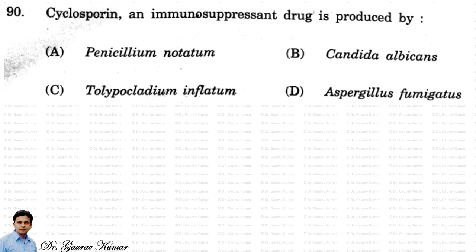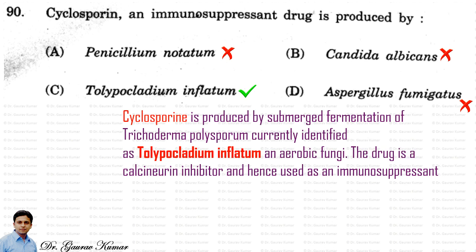Next question, cyclosporin, an immunosuppressant drug, is produced by. So the answer to this question is Tolypocladium inflatum, because cyclosporin is produced by submerged fermentation of Trichoderma polysporum, now currently identified as Tolypocladium inflatum, which is an aerobic fungus. And the drug that is obtained from this fungus, Tolypocladium inflatum, is a calcineurin inhibitor and hence used as an immunosuppressant.